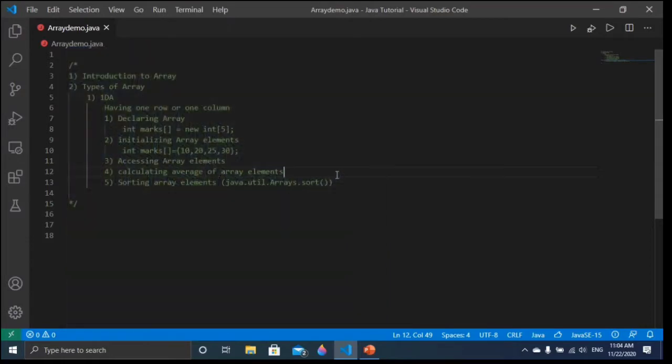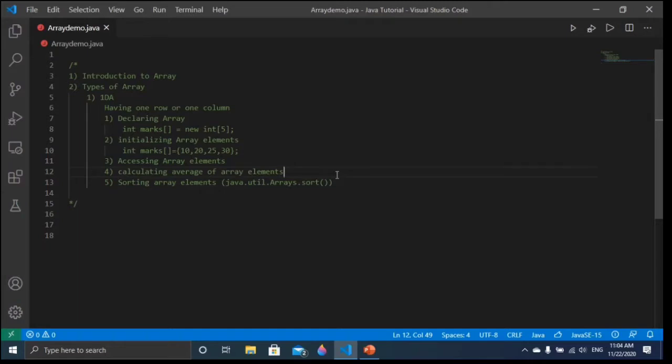An array is a user-defined data type which stores the same type of data in a single variable. I repeat, an array is a user-defined data type which stores a collection of same type of data in a single variable. Now the question is why we are going to use the array.